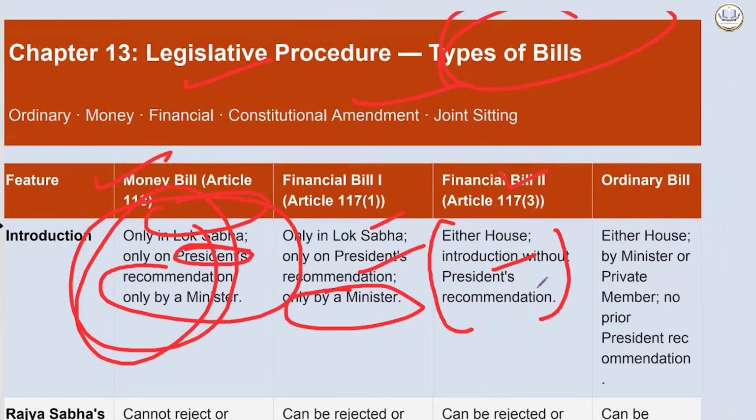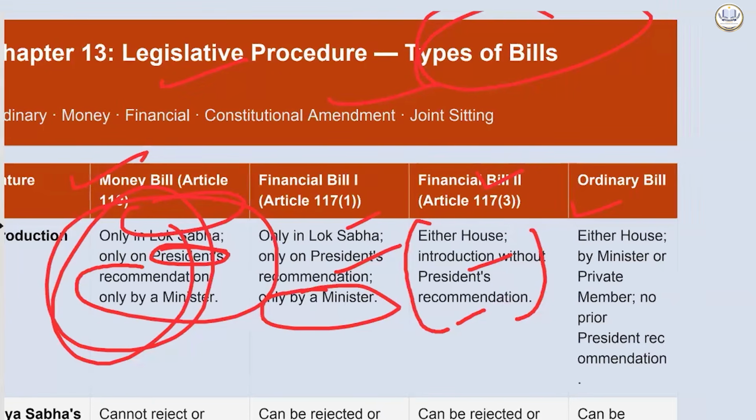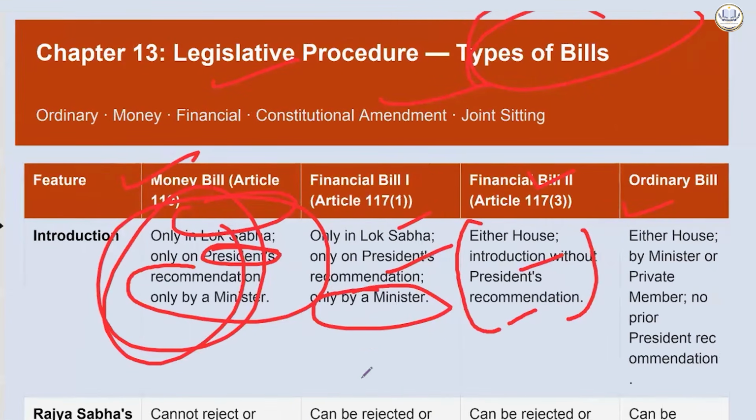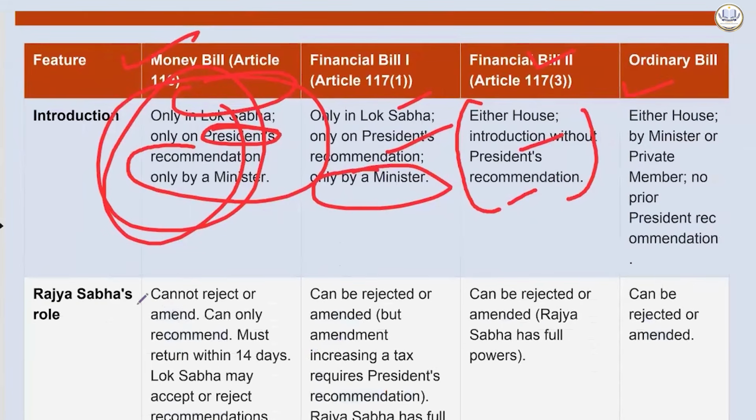It can be introduced in either house and without the president's recommendation. Ordinary bill, so either house, by a minister or private member, no prior president recommendation is required. Then we have Rajya Sabha's role.